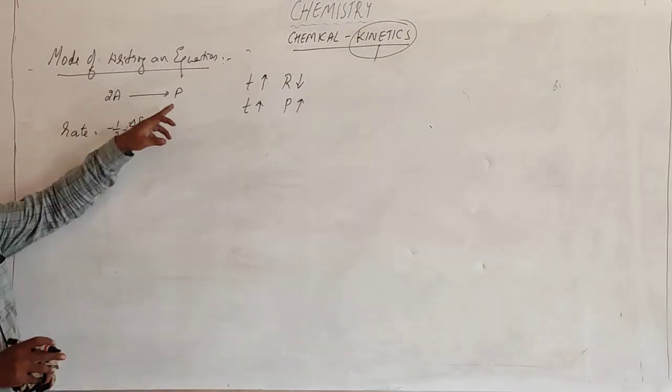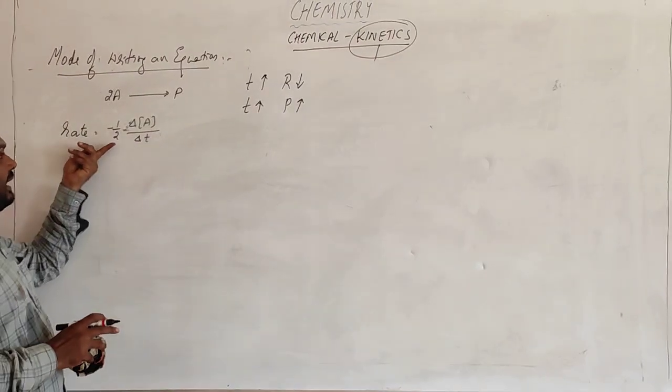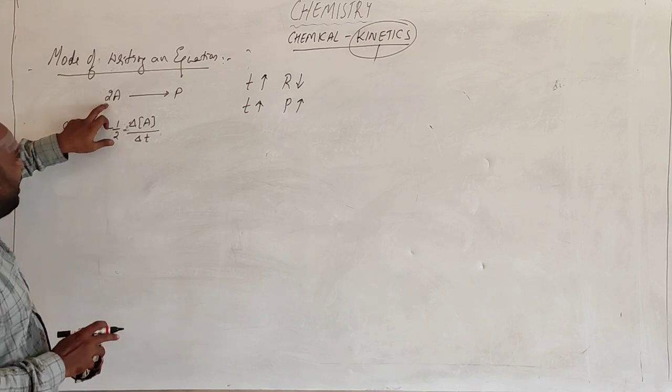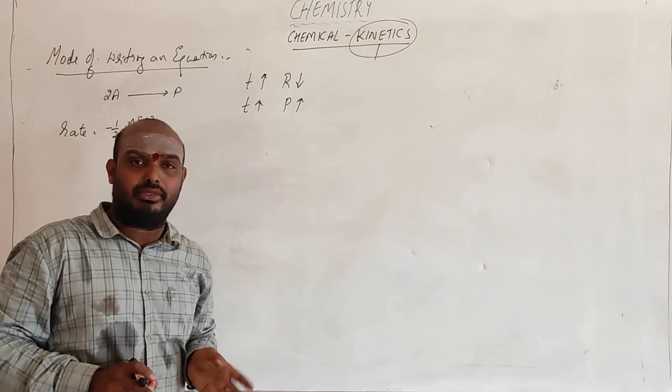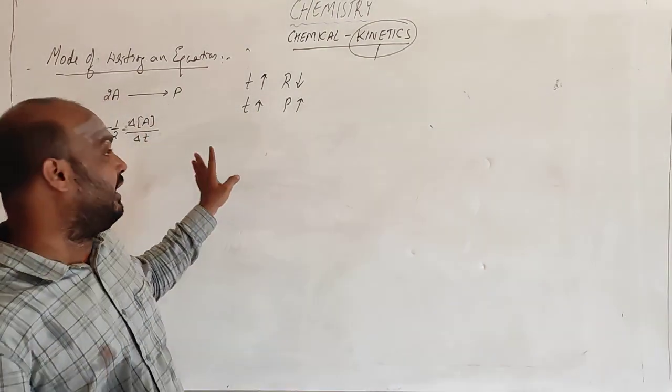This is the reactant we are writing on the left side. What happens with respect to the increase in time? The reactant goes on decreasing, so it is minus. And whatever the coefficient is, we will write it in the denominator, because we always write the rate for one mole. For one mole of the reactant, we write the rate of the reaction.